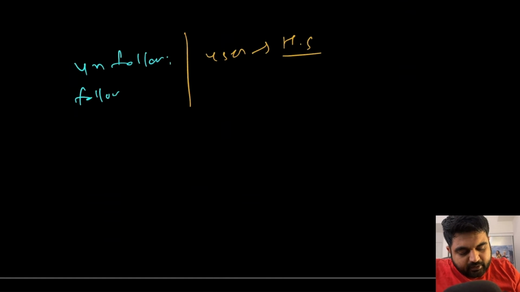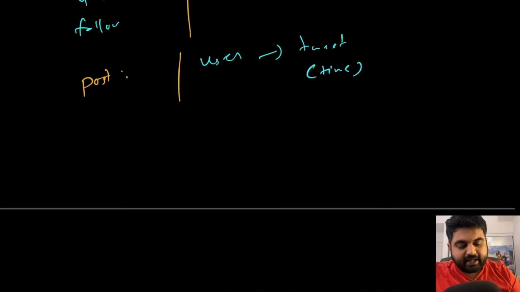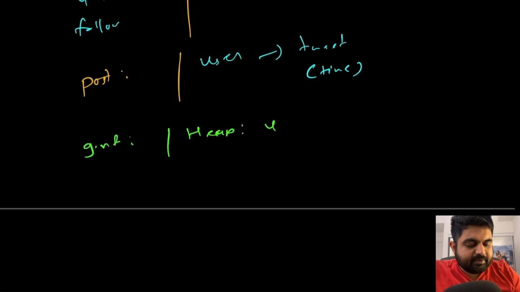Okay, in order to post tweets, we are simply relying on the connection between a user and a tweet, and we are combining everything based on the user ID and tweet ID. And even in the tweet, we are also associating the time of that particular tweet, so we can very easily put it inside the hash map. And the last thing is, in order to generate the news feed, we are working with a heap, and we are iterating over a particular user.